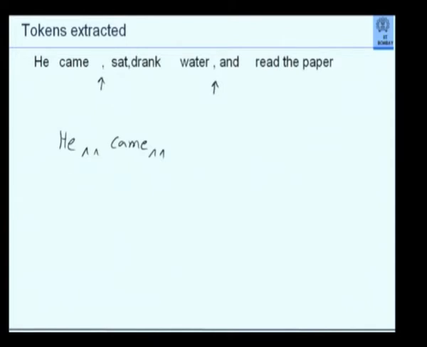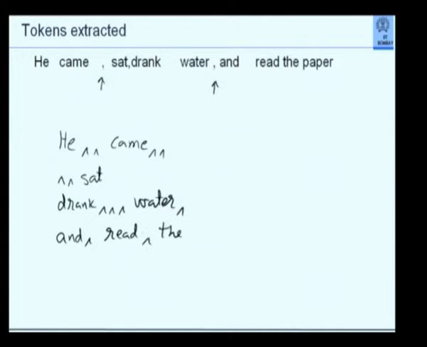The next token will be blank, blank, sat. The third token will be drank, blank, blank, blank, water, blank, and the fourth token will be and, blank, read, blank, the, blank, paper.